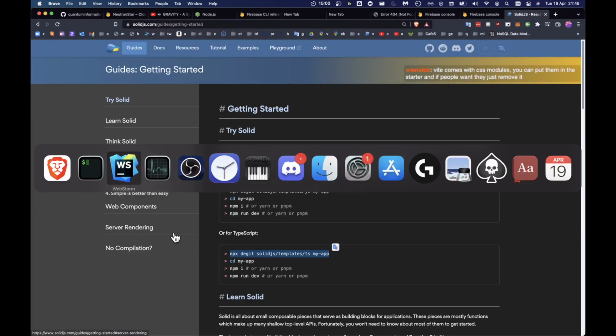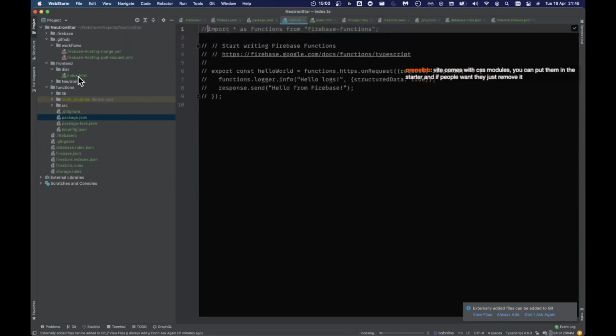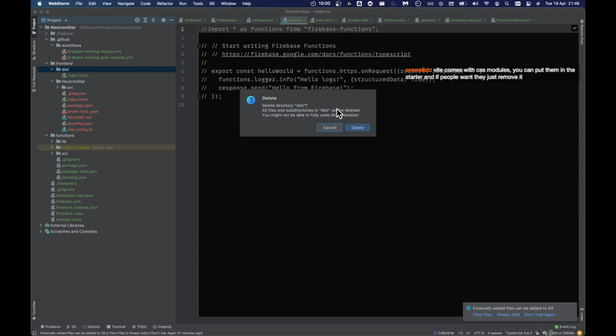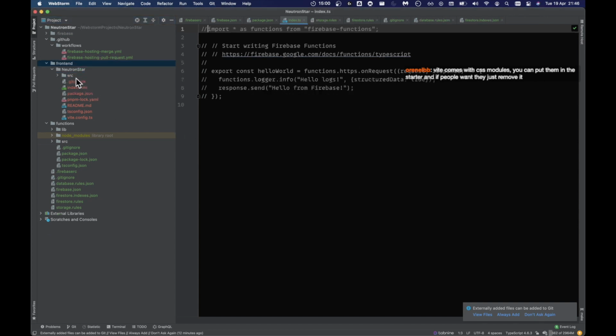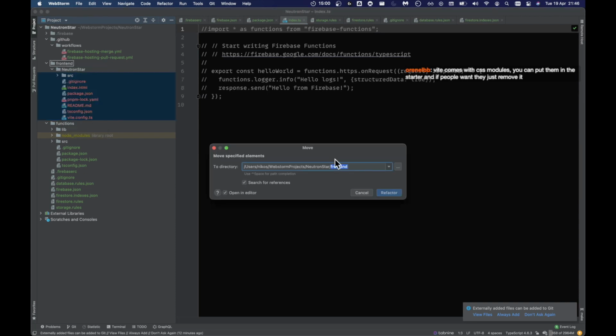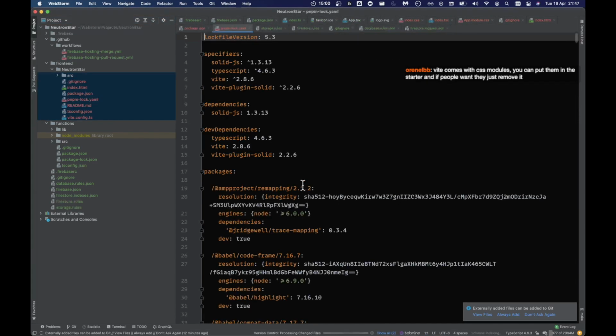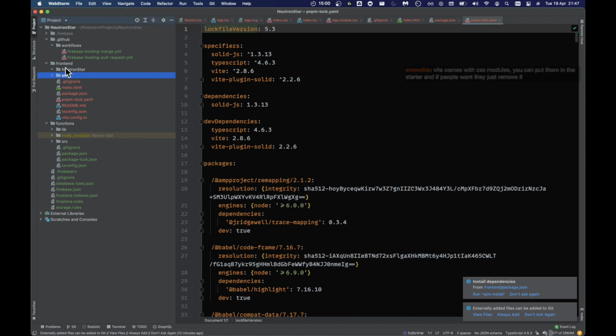Normally when these projects do this stuff, I don't like the way it's set up, so I'm just going to delete that folder, copy this and move it up a directory. The cool thing about Solid is that it uses Vite, which is like an operating system for front-end frameworks or something. So this is just an initial commit.